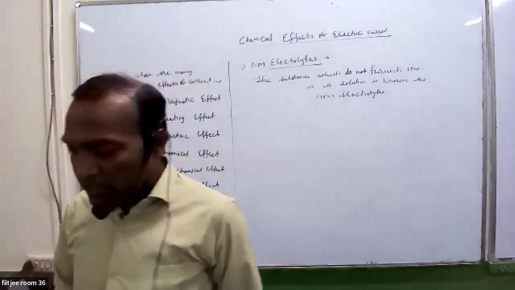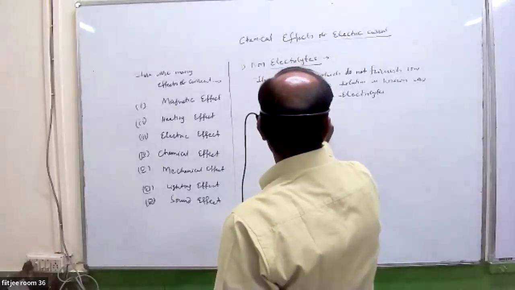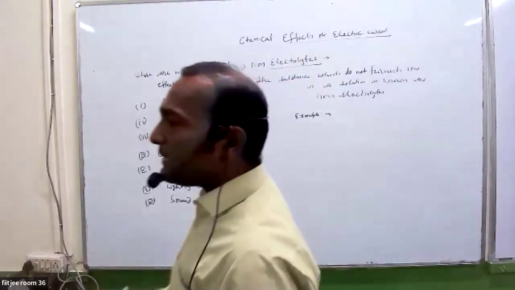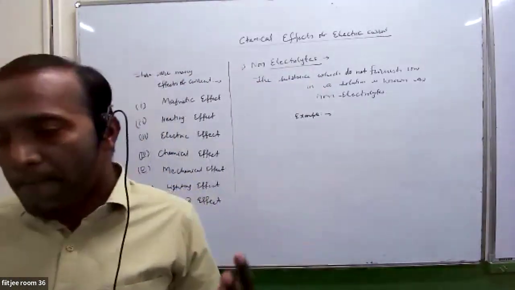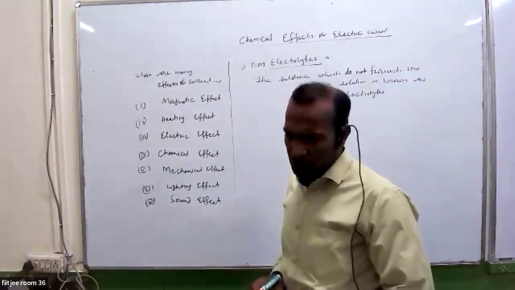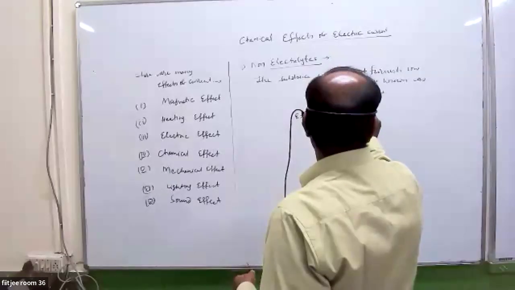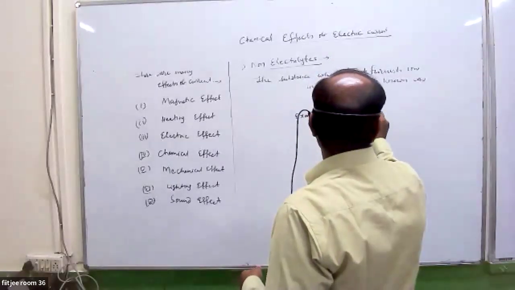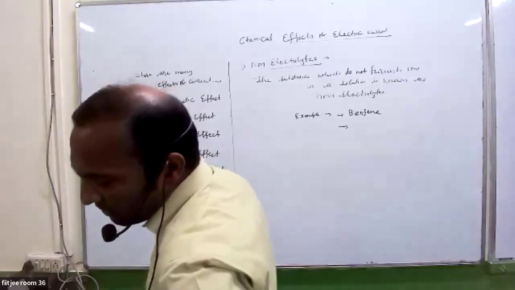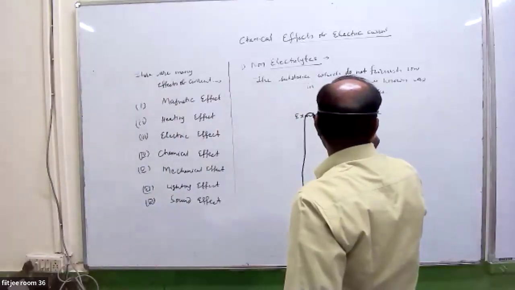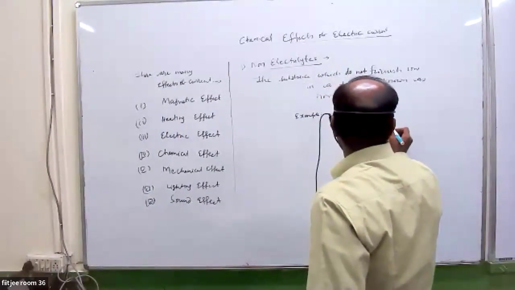Can anyone give me an example of non-electrolytes? Like we have done examples CuSO4 and HCl for electrolytes. What are the examples of non-electrolytes? Anyone? Sir, benzene is one of them. Yes, ethyl alcohol, sir.